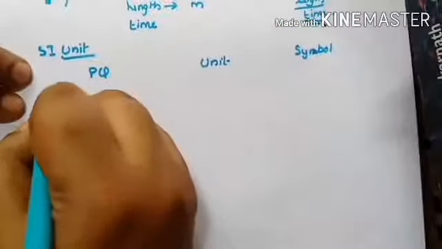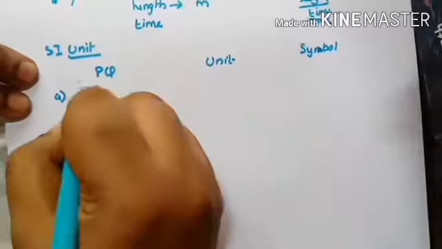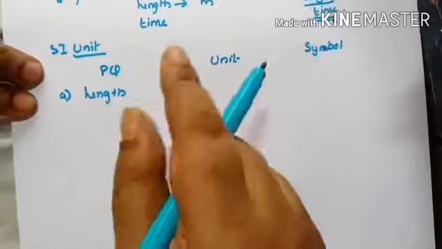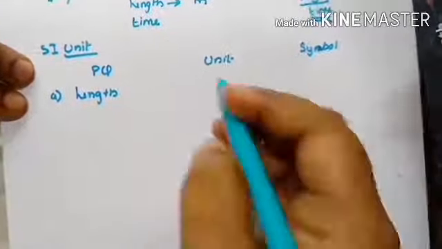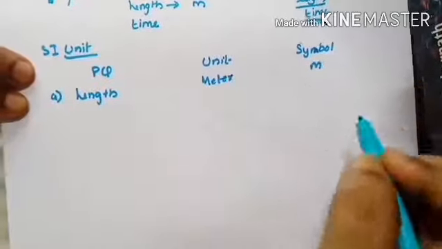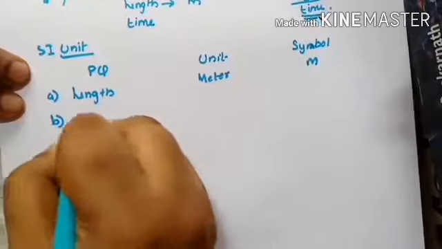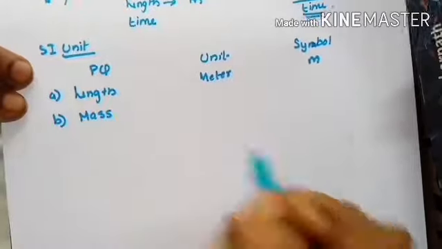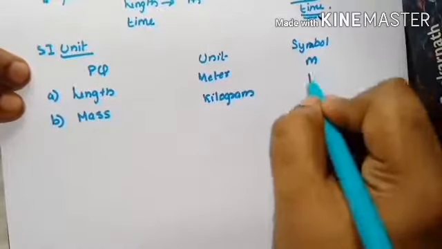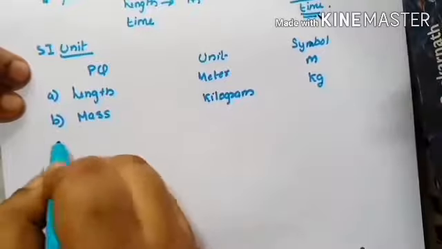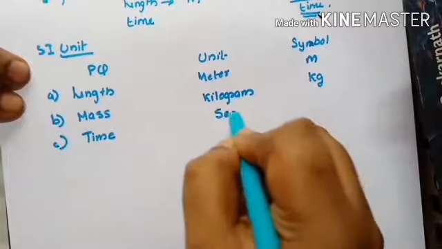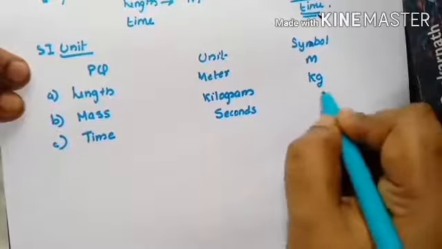So the first physical quantity is length. Whether length is fundamental or derived, it's fundamental, right? Its unit is what? Meter. This and all you know. And what is the symbol? m. Now the second physical quantity is mass. What is its unit? It is kilogram, and the symbol is kg. Now the third one is time. What is its unit? Second, and the symbol is s.